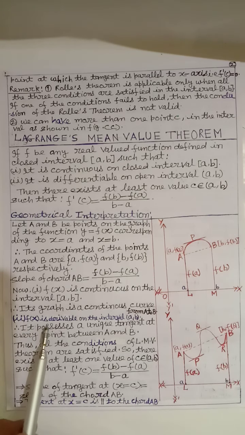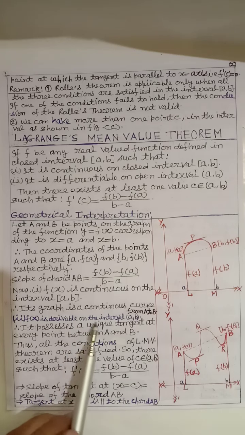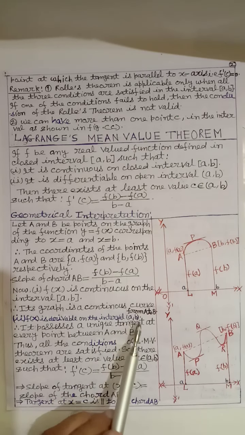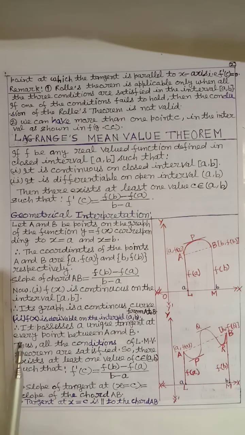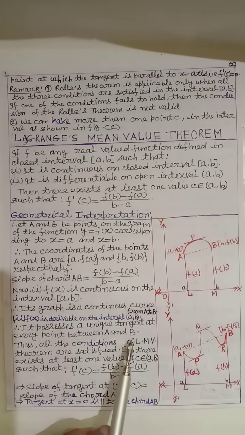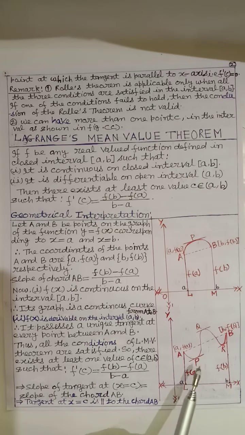Second, f x is derivable on the open interval a to b. What is the meaning? It possesses a unique tangent at every point between A and B. Derivable means between A and B, we get at every point a unique tangent.